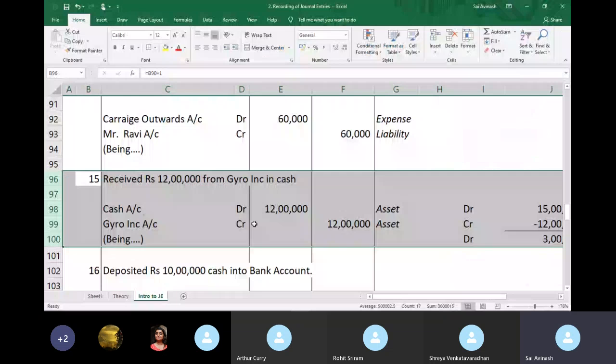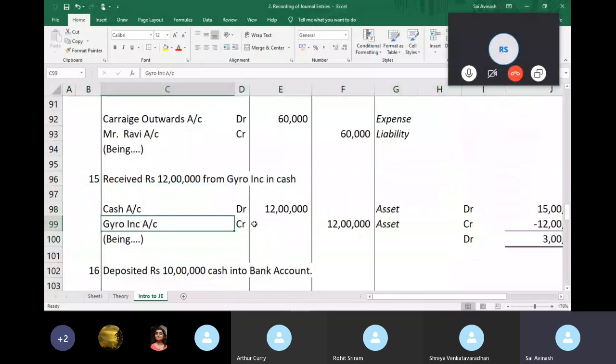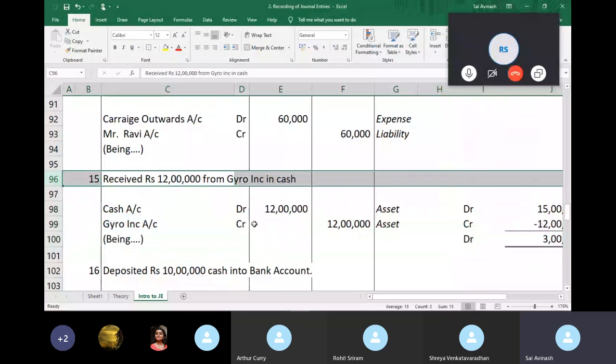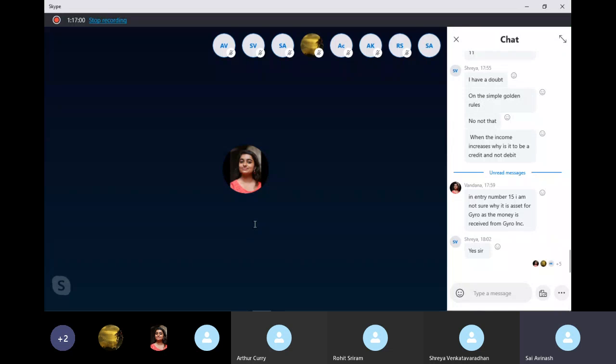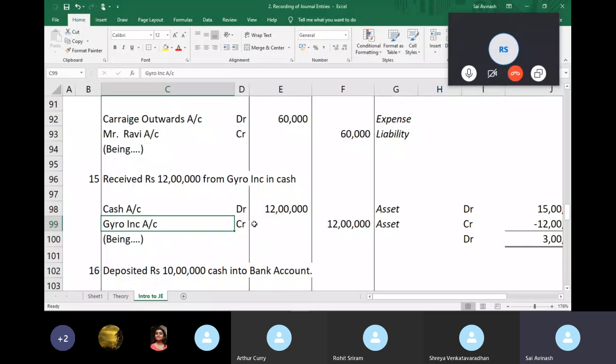So let's look at the logic, right? So I'm receiving money from Gyro Incorporated. So we know that Gyro is my customer because I sold him goods. So first step, Gyro is my customer. So I've identified Gyro as an account. Next, because he is my customer, he is my asset. So we have received the money from him, but that does not change him into a liability.